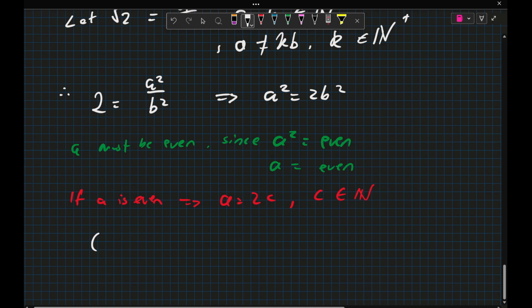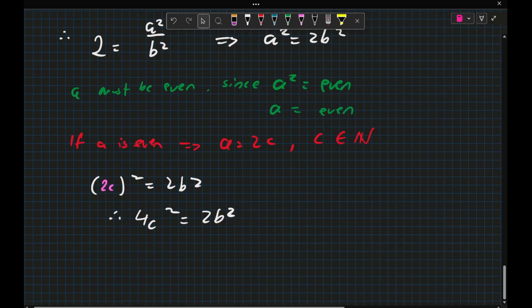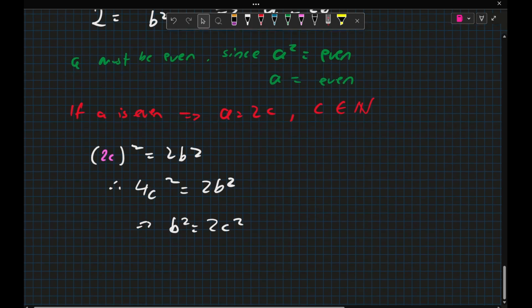So again, we'll plug in a is equal to 2c. So 2c goes in there, and we get 4c squared is 2b squared. Divided by 2, we can show that b squared is 2 times c squared. So we've now shown that b must be even, for the same reason as above.